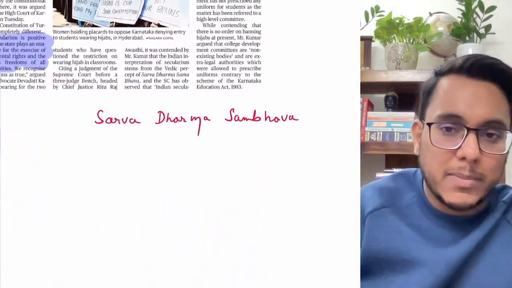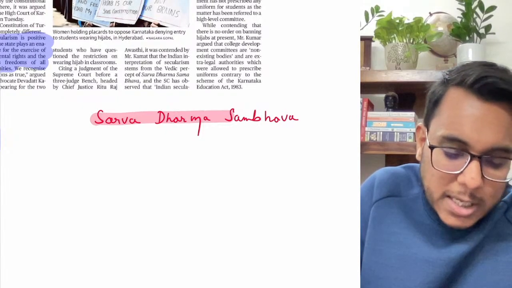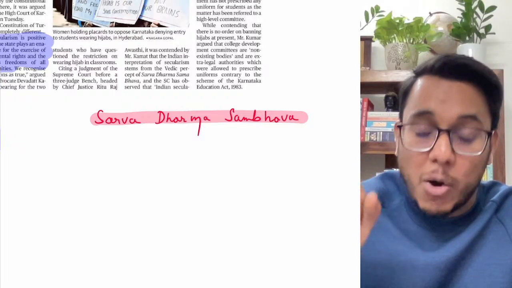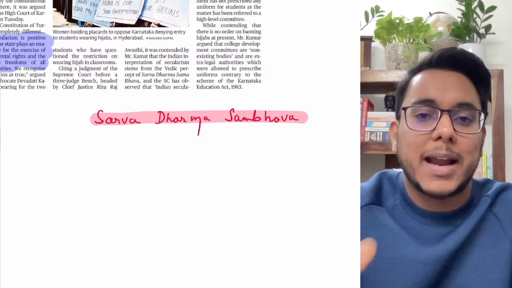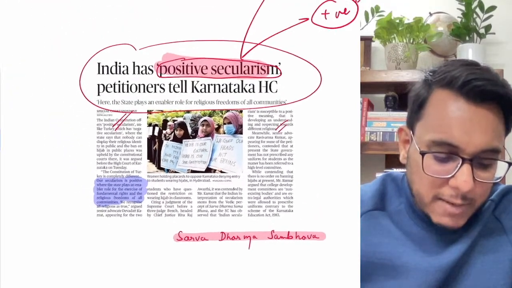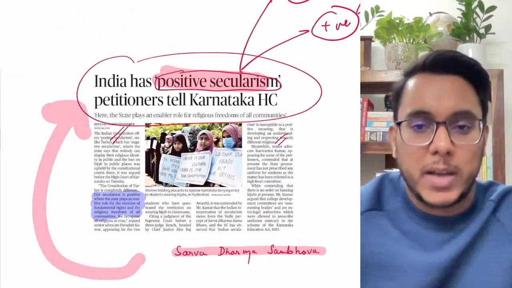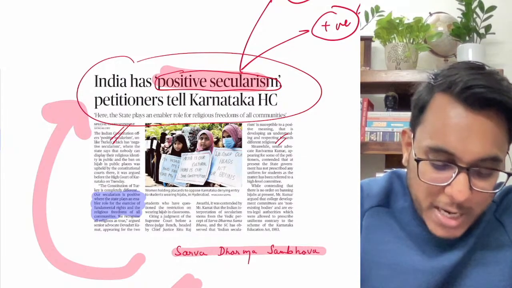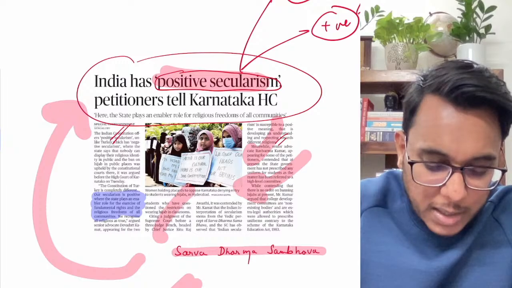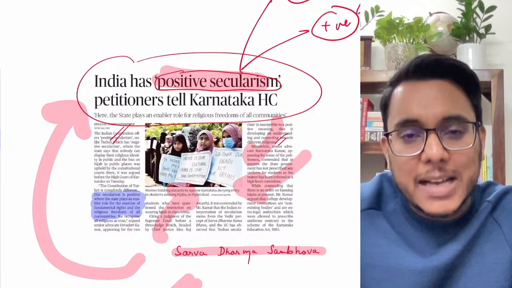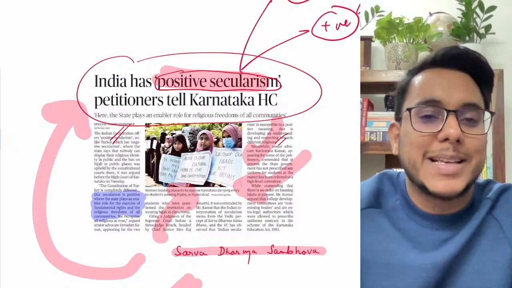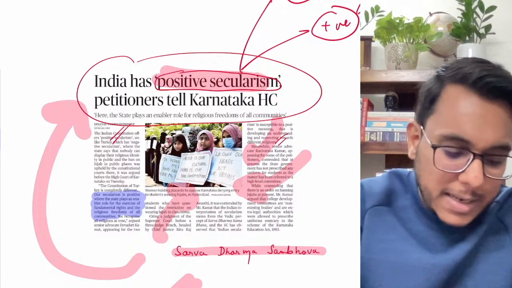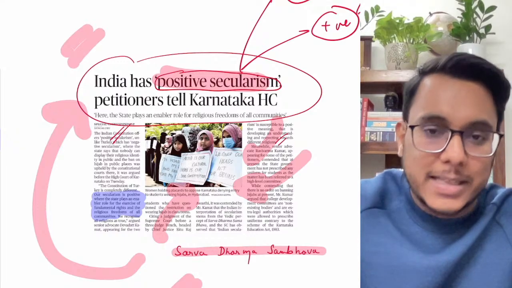Now India's secularism is based on the idea of Sarva Dharma Sambhav. Sarva Dharma Sambhav means that all religions can exist together at the same time. And because this idea is followed here, India should allow even the wearing of the hijab by girls, fine, because wearing a hijab is just their way to express their religion, and as India allows every religion such a possibility, we should allow it. Is it clear?